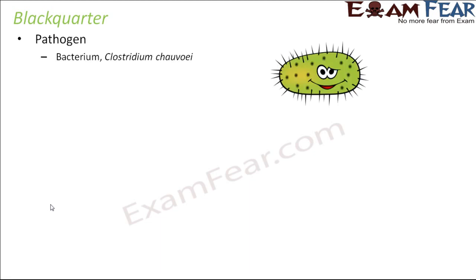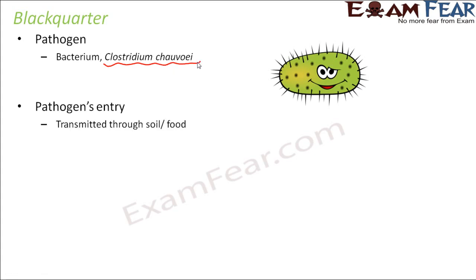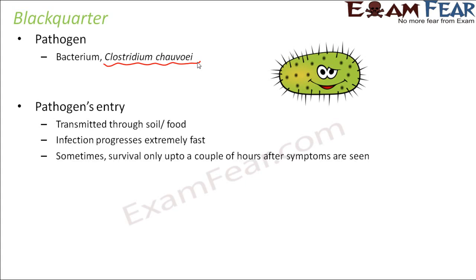The third disease is black quarter. So here the pathogen is again a bacteria called Clostridium chauvoei. So this bacteria causes a disease called black quarter. So here this bacteria enters through soil or food. It is present inside the soil, and an animal always moves. They do not wear shoes and socks to protect themselves, right? So they walk on soil. So there are chances that it will enter into their body.